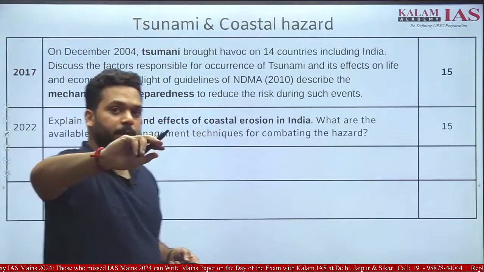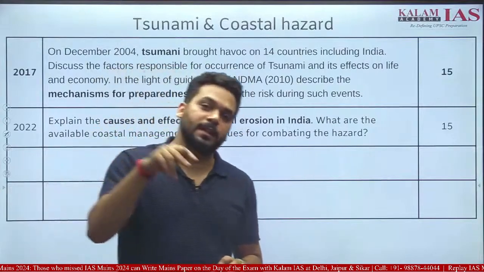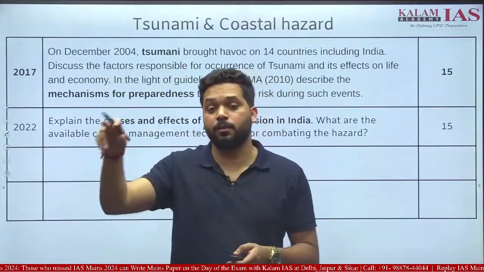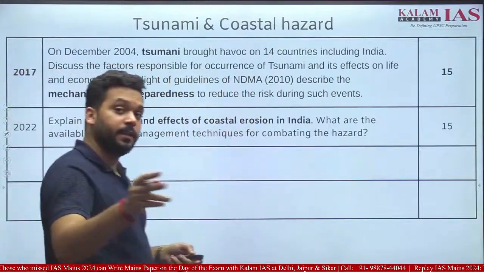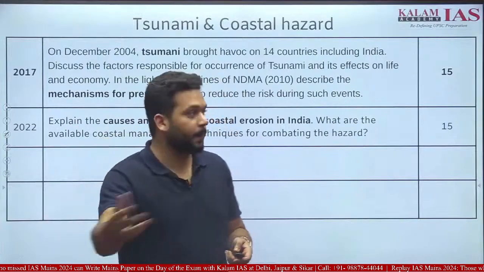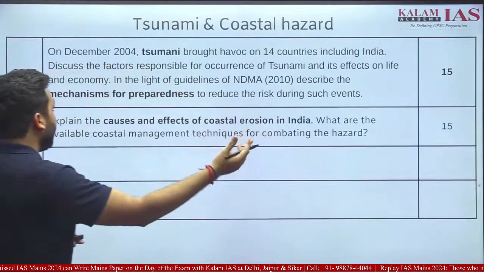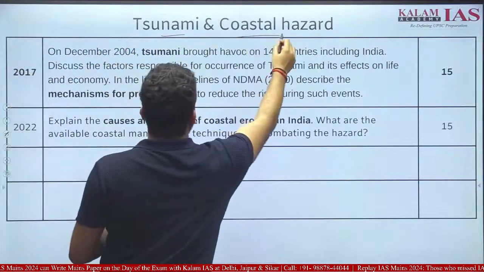The first theme which we explored was earthquake. Then we came to landslides. Then we came to floods and the cloudburst. Then we came across vulnerabilities and disaster risk reduction. Okay, disaster preparedness. This is the fifth theme, tsunami and coastal hazards.